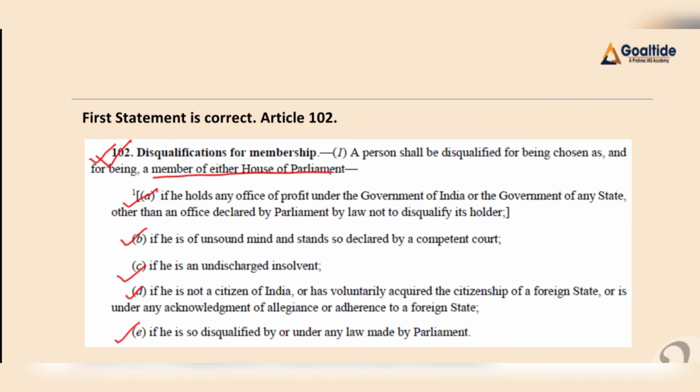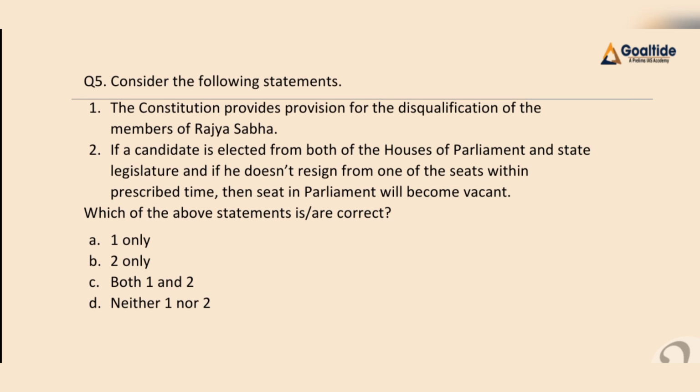Here our first statement is correct, because a member of either house of the parliament shall be disqualified under article 102 if he holds any office of profit, if he is of unsound mind and stands so declared by a competent court, if he is an undischarged insolvent, if he is not a citizen of India, and if he is so disqualified by or under any law made by parliament. And so our first statement is correct. Now whether our second statement is correct or not, you guys will comment below in the comment box.